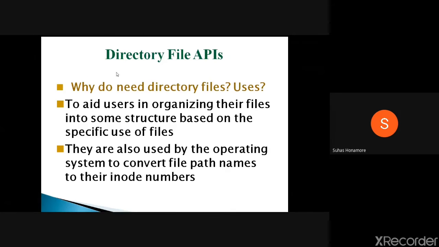Next topic, we are going to directory file APIs. Why we require directories: they help users organize their files in a structured way. They are also used by the operating system to convert the file name to the inode number. A directory file will always have the normal file name, and the corresponding inode number will be there.